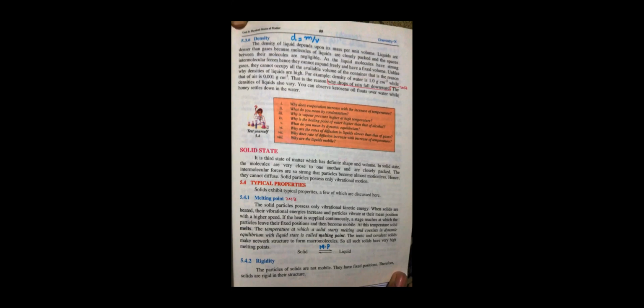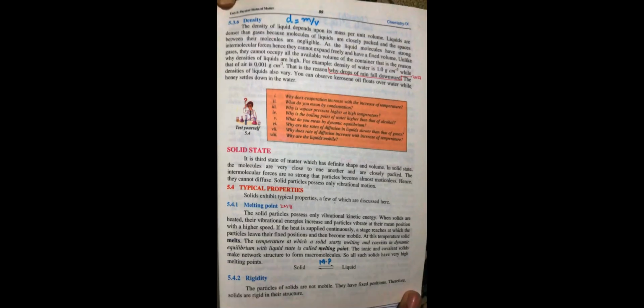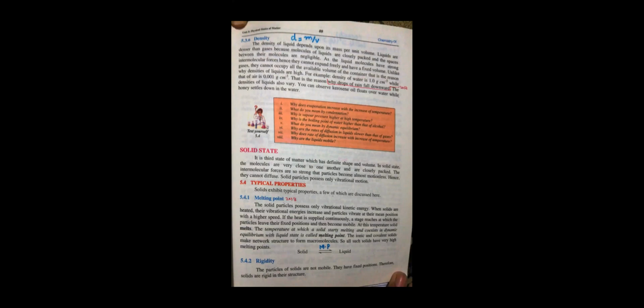Now what does this formula say? The formula says that the density of any substance basically depends upon its mass per unit volume. So you can write it down as D is equal to m divided by V. Let's say I give you some mass in grams or in kilograms, and I give you the volume, and then I ask you to find out the density of the liquid, then definitely you will be able to find it. Numericals can also come in your papers, that find out the density of a liquid.